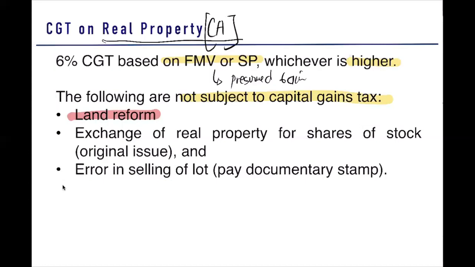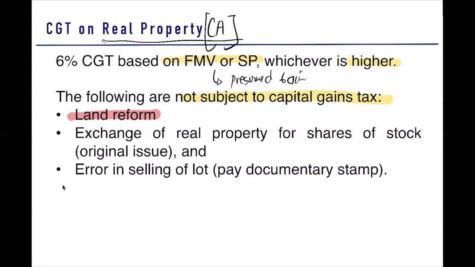So the transfer to your farmer beneficiaries, although that is a land considered as a real property, capital asset, the transfer now to your farmer beneficiaries is not taxable. It is not taxable on your CGT. Take note of that. Okay?